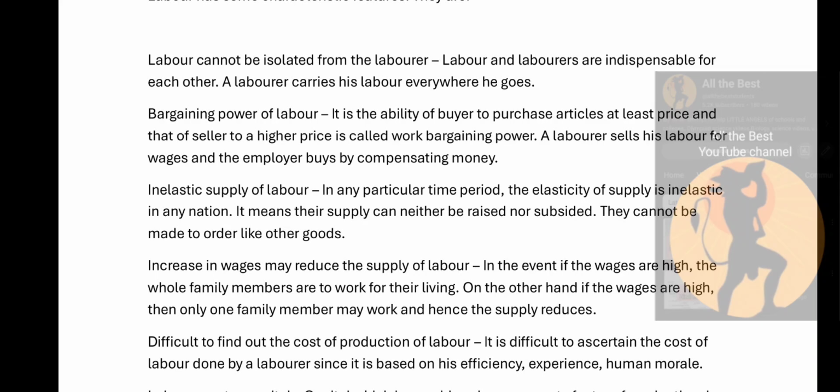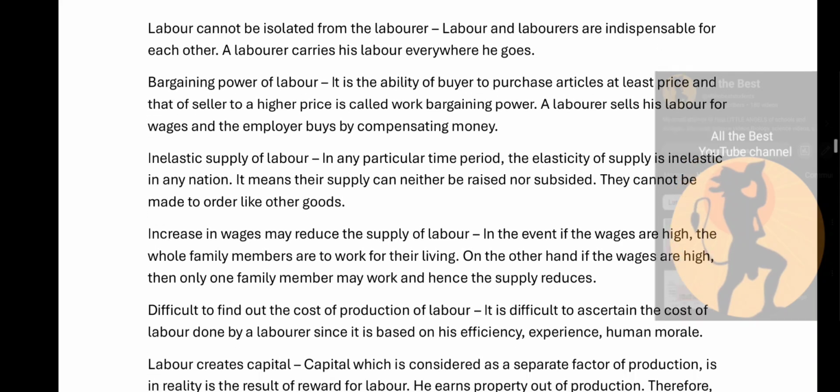Inelastic supply of labor. In any particular time period, the elasticity of supply is inelastic in any nation. It means their supply can neither be raised nor subsided. So they cannot be made to order like other goods.